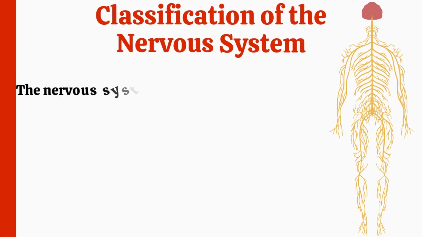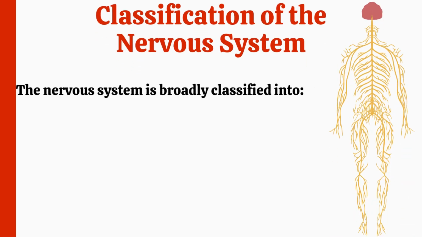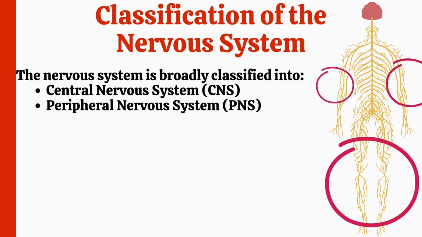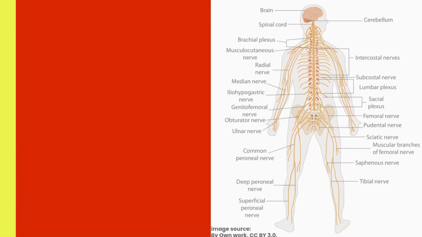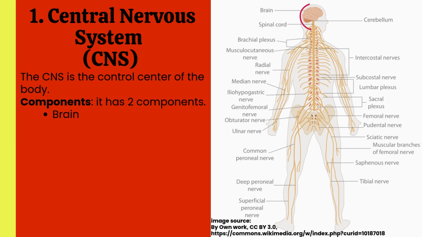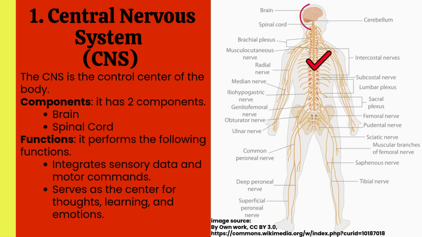Classification of the nervous system. The nervous system is broadly classified into the central nervous system and the peripheral nervous system. Number 1. Central nervous system. The CNS is the control center of the body. It has two components, brain and spinal cord. It performs the following functions: integrates sensory data and motor commands, and serves as the center for thoughts, learning, and emotions.